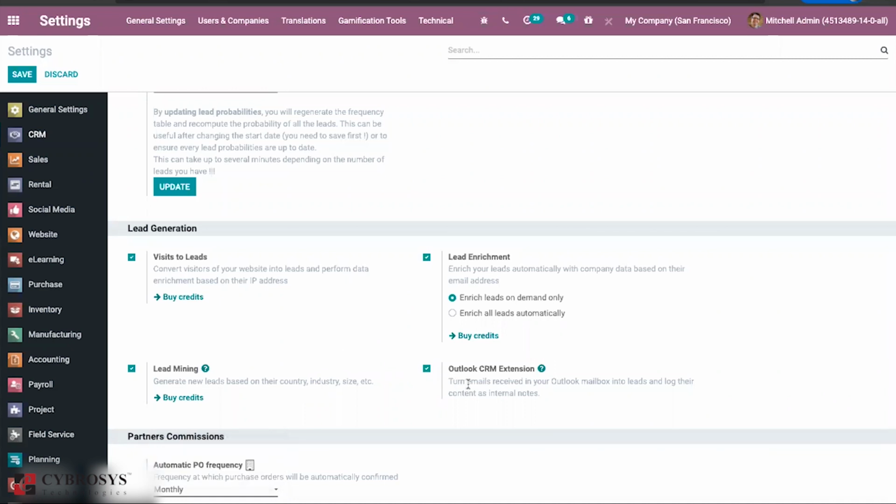Then you can also find the Outlook CRM extension. So you can connect your Outlook with the Odoo.